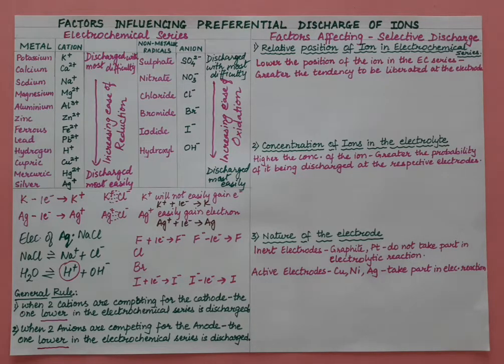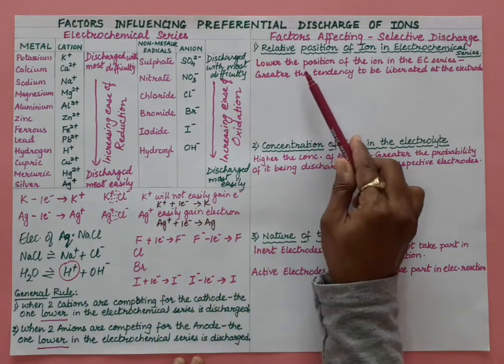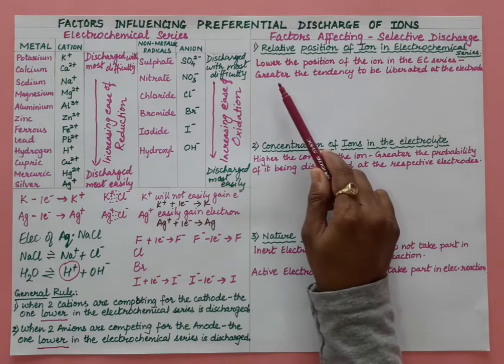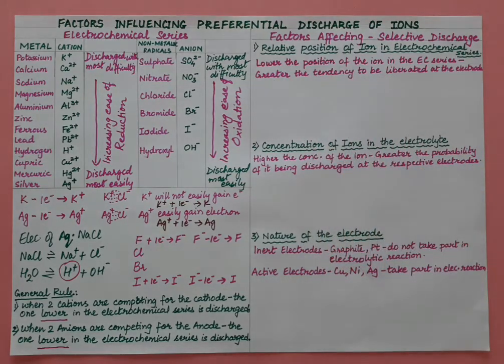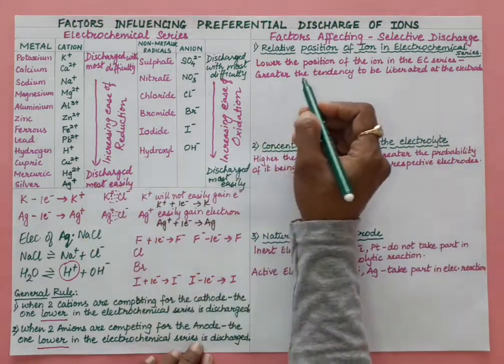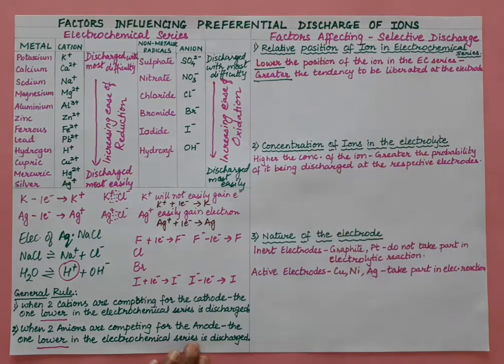The first is the relative position of ion in the electrochemical series. The one which is lower in the series will easily get liberated. The lower the position of the ion in the electrochemical series, the greater the tendency to be liberated at the electrode, right?